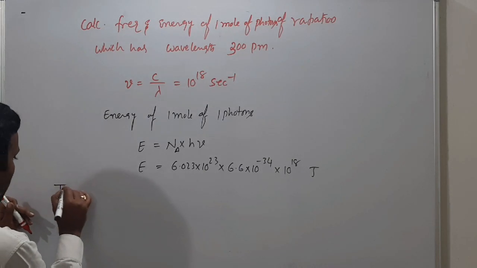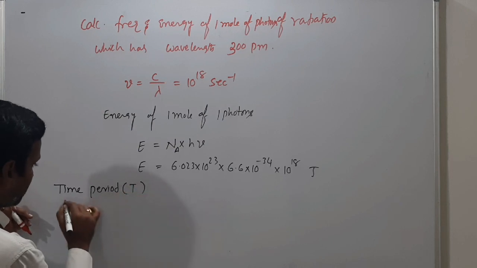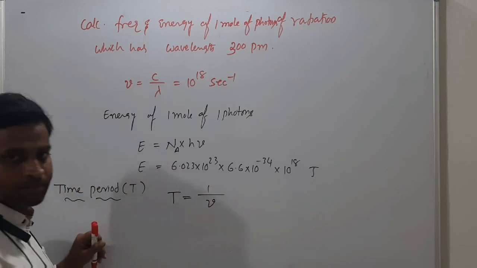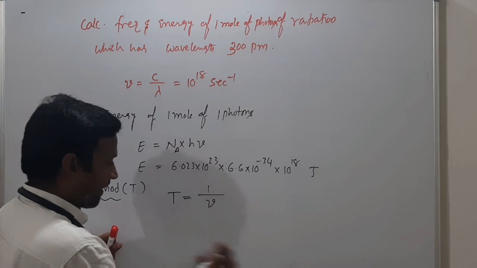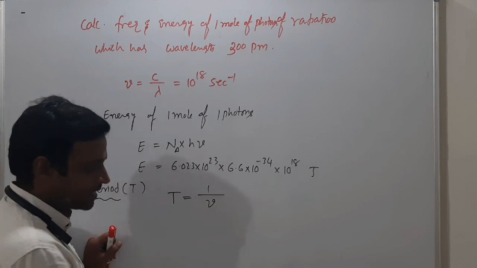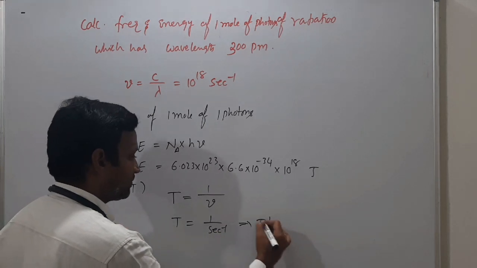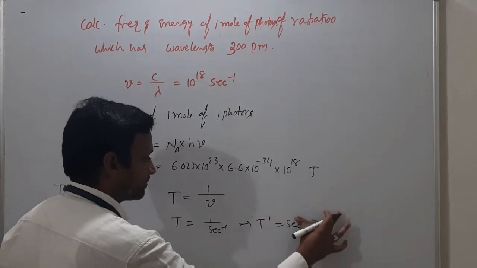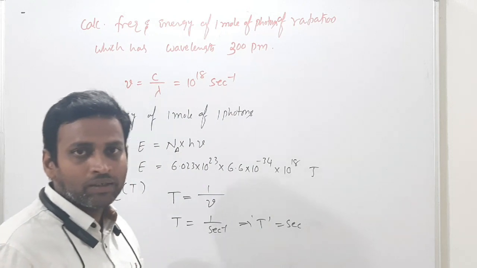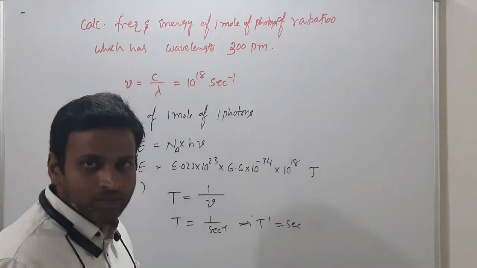And last and final, one more is there, that is time period. If they are asking time period, very simple. Time period is the reciprocal of frequency, that's it. Frequency is in second inverse, so 1 by second inverse gives the time in seconds. Not in minutes, not in hours, first you will get it in seconds. If they give minutes or hours, you have to convert. Getting what I am saying?